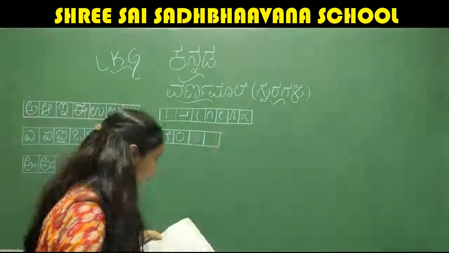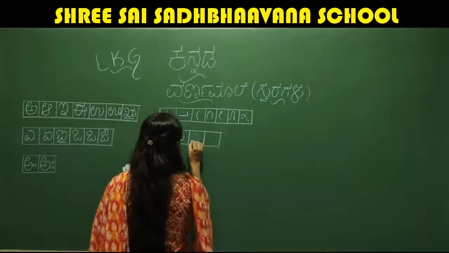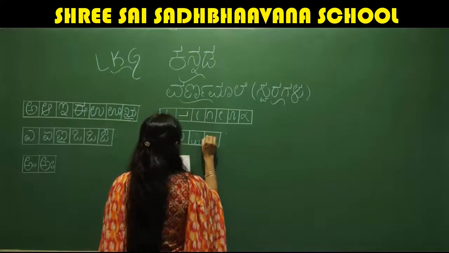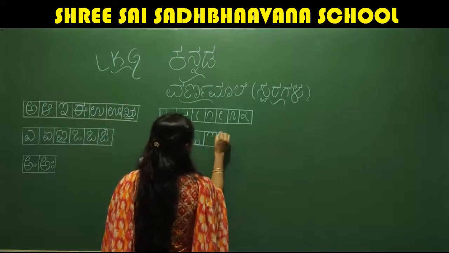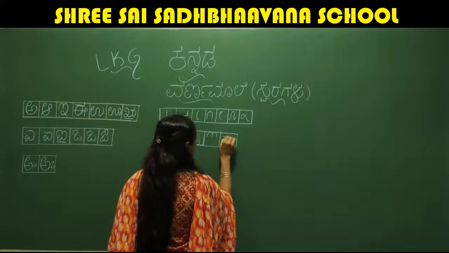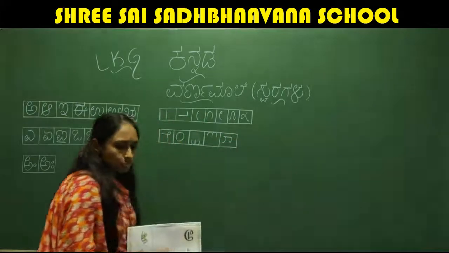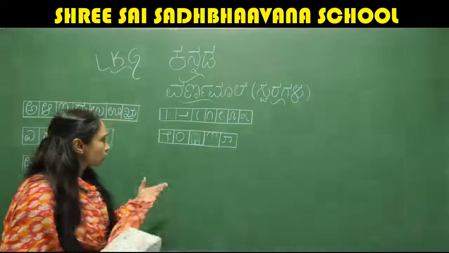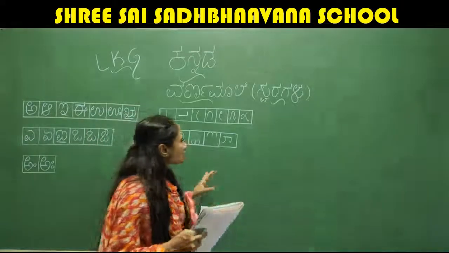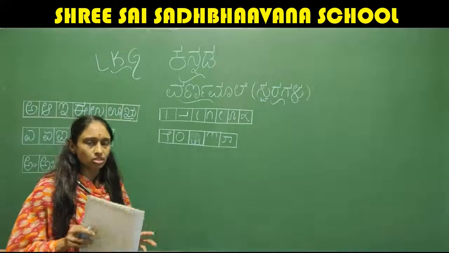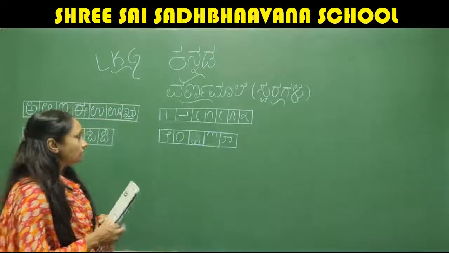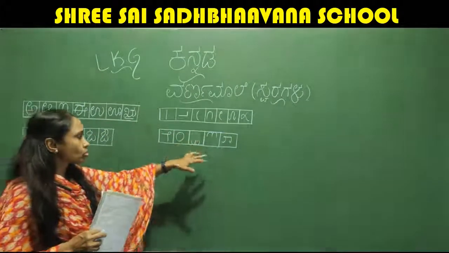Already you have practiced these strokes in your classwork also, right? So it should touch this line. And again here. So one more stroke we have, that is like this. Children, in the beginning you may feel somewhat difficult to write the strokes and the alphabet, because compared to English strokes and alphabet, these strokes are somewhat difficult, but if you keep practicing, definitely you are going to get that.